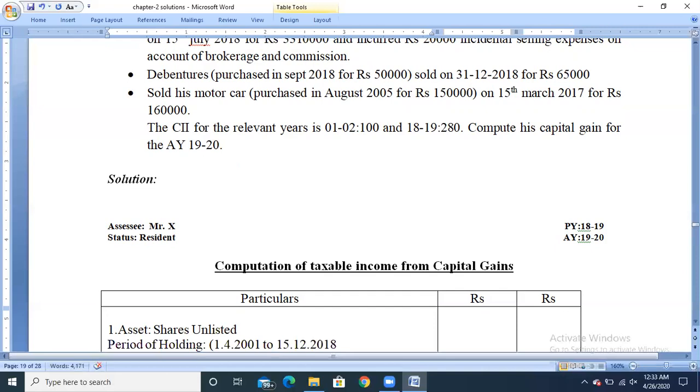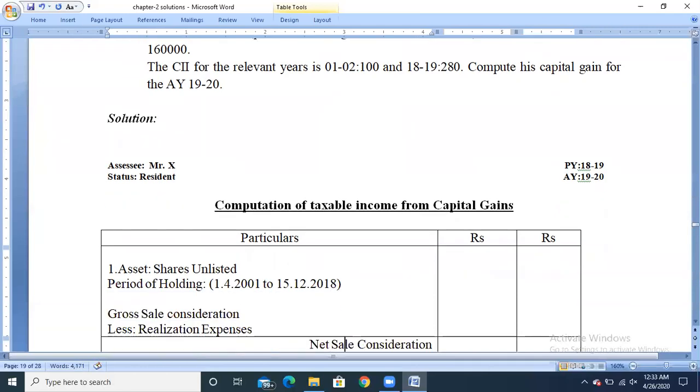It is the period of holding. The asset is unlisted shares, which falls in the fourth category: unlisted shares, land or building. The condition is: if held for less than 2 years, it's a short-term capital asset, and if held for more than 2 years, it's a long-term capital asset. Since the asset has been held for more than 2 years, it will be treated as a long-term capital asset.